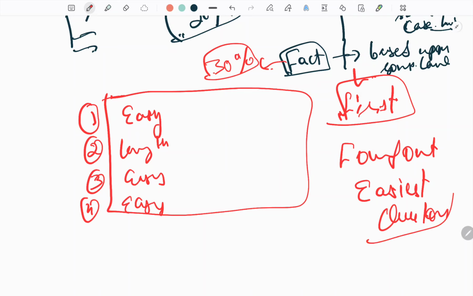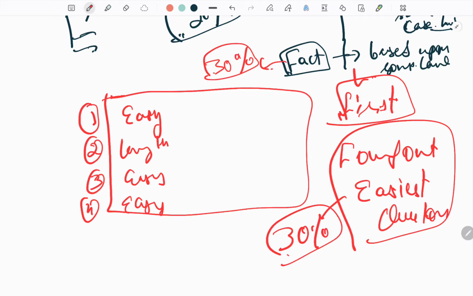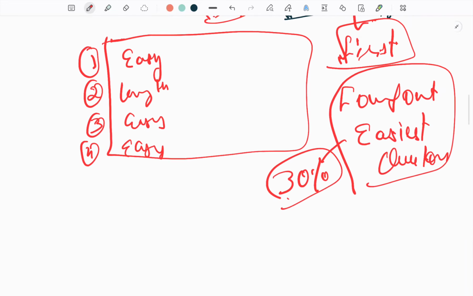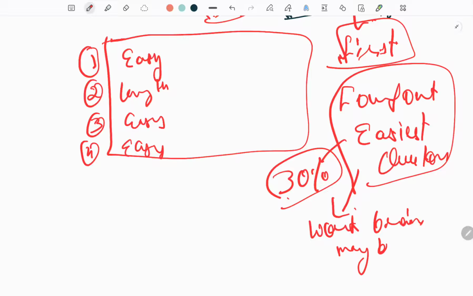Find out the easiest questions, those 20 or 30 questions, that 20%, you must find out first. Because when you find the easiest questions, the working of your brain may remain intact. You can save your energy.